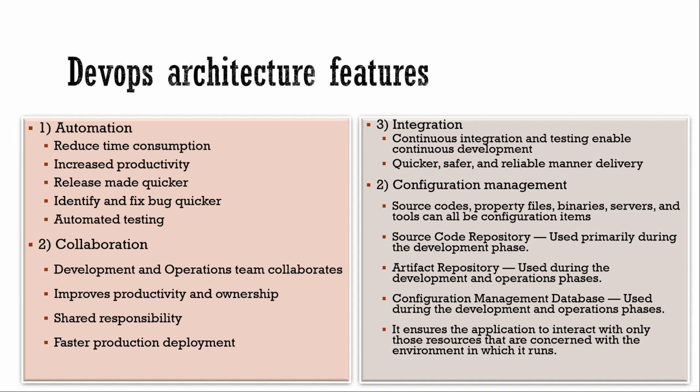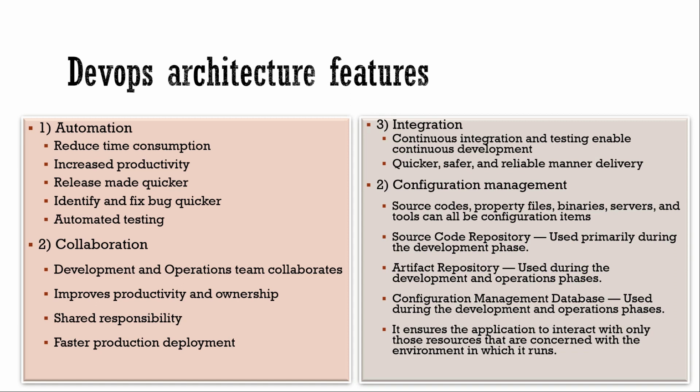So when the IT team knows that bug, they will identify if it's an IT related bug or a development related bug. So when the entire team is working together, it's easy to identify and fix the bug quicker actually. And automated testing. So the testing is also done in an automated way, so it's increasing the productivity.